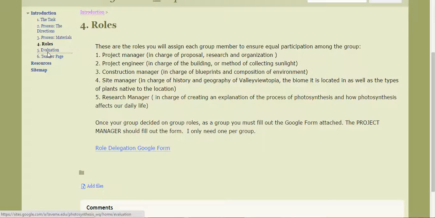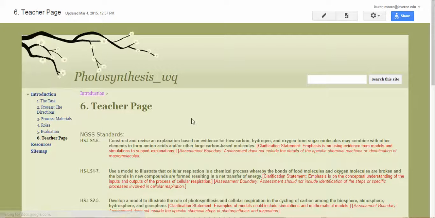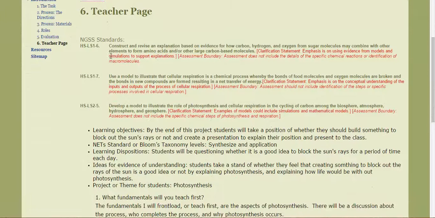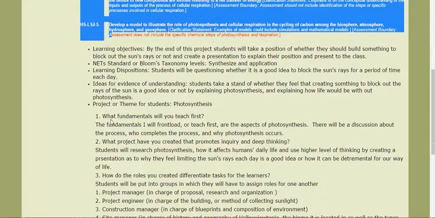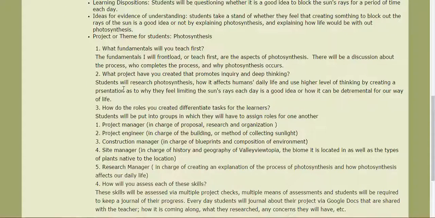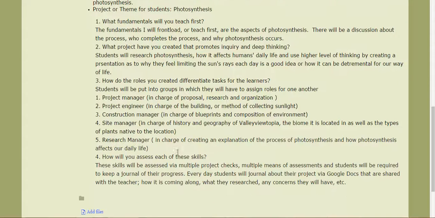Then I have the evaluation page, which has the photosynthesis rubric, what I'm looking for, and how I'll be grading it. Then I have the teacher page, which has the standards, the NGSS, Next Generation Science Standards, that they'll be working with, all of these right here. It talks about what the learning objectives are, what the theme is, what questions, what needs to be taught first, and the fact that this is an inquiry, deep thinking project. It also breaks down the roles of each student even more, and how I will assess each skill.